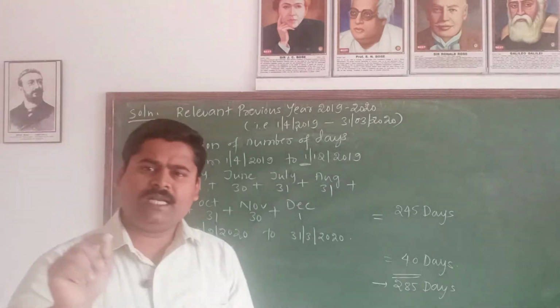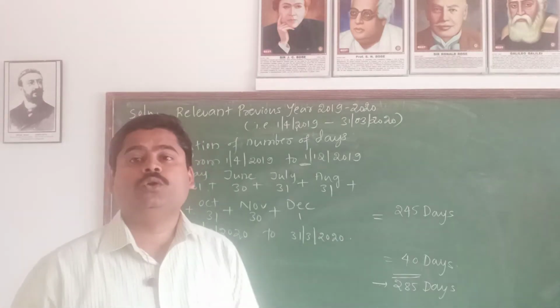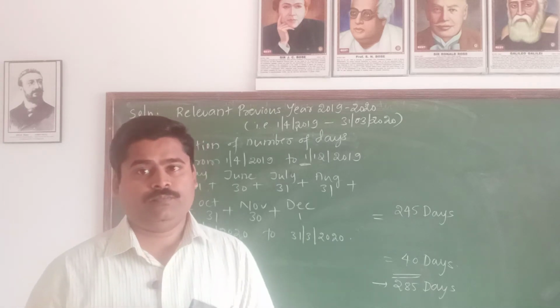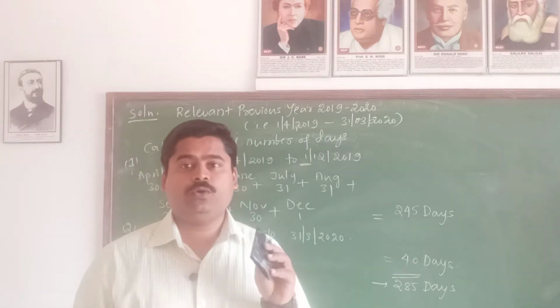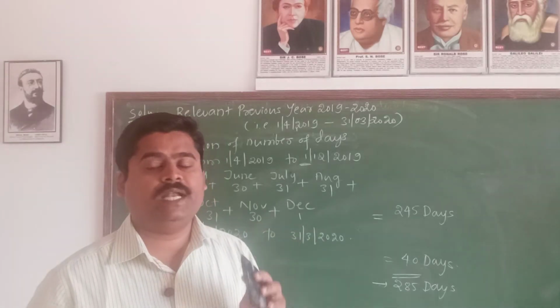He has to stay at least 182 days, but when we calculate, we get 285 days. That is why he satisfies the first basic condition. That is enough for us.